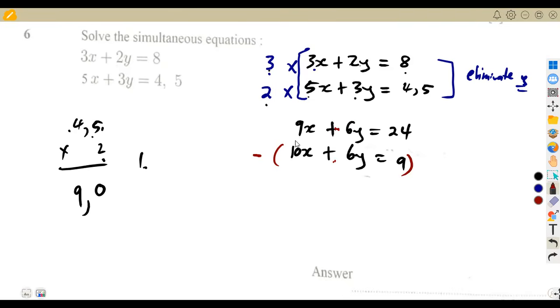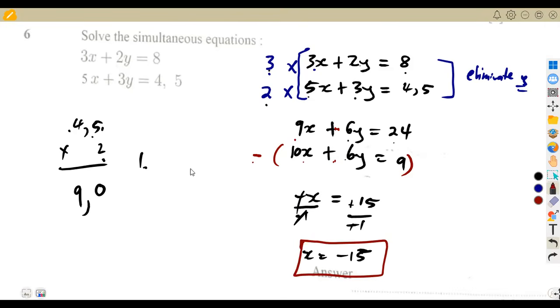All right, so that's 9x minus 10x, which is going to be a minus. So that's minus x. 6 minus 6, that's a 0. All right, we move on to 24 minus 9. So we are subtracting 24, we remove 9, that's going to be a 15. All right, so that's a positive 15. All right, so to find x, since this is a negative, divide by -1 so that it can be a positive. So x was going to be here, it's a positive, negative, positive, that's a negative. So x is equal to